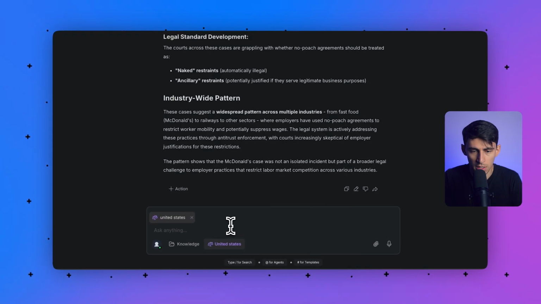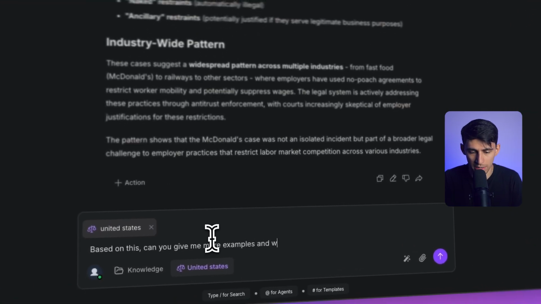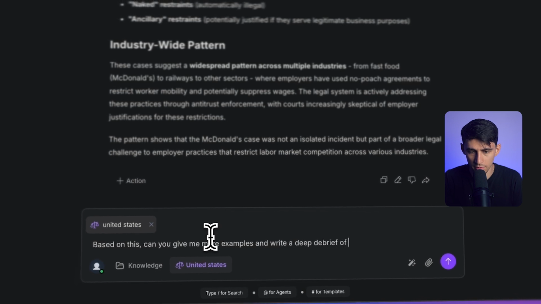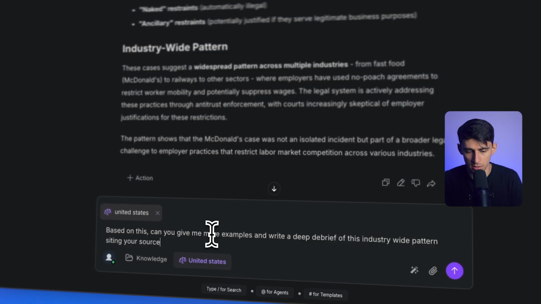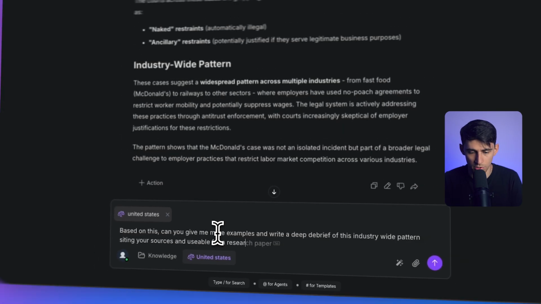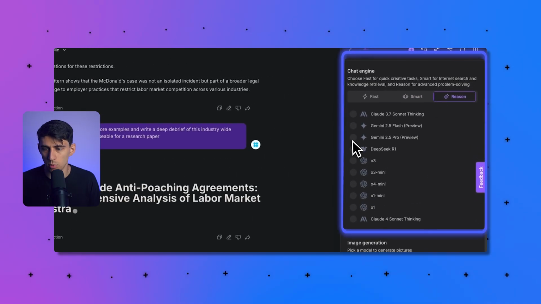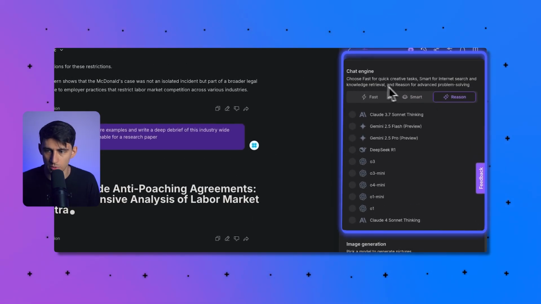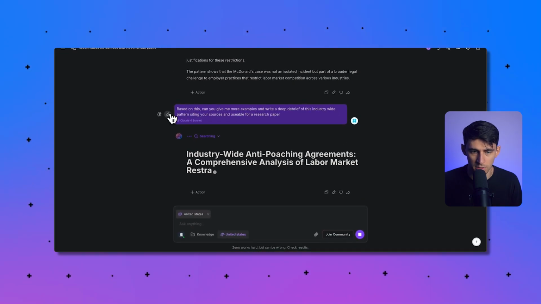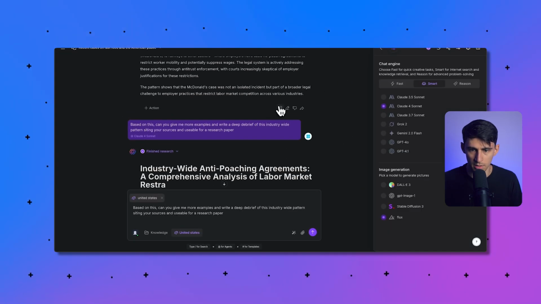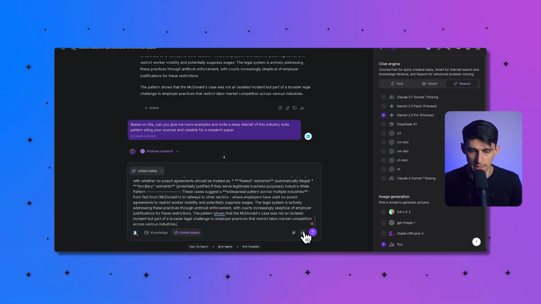So what if I just write out, based on this, can you give me more examples and write a deep debrief of this industry-wide pattern, citing your sources and usable for a research paper. Now I'm using Claude 4 for this, which is a great model. You can also use, I'd say 2.5 Pro, since it's got a lot of context window. I really like that for that reason. I would actually edit this and say, because of the context window, it might make more sense to just take this, switch it to 2.5 Pro, which has had some great updates recently, FYI, and run this guy.